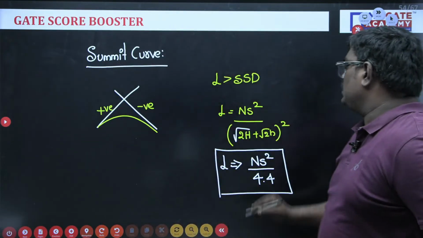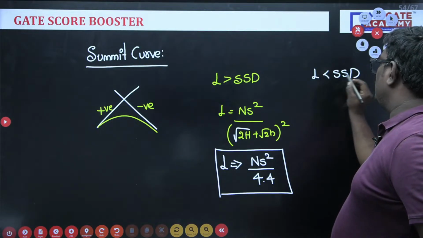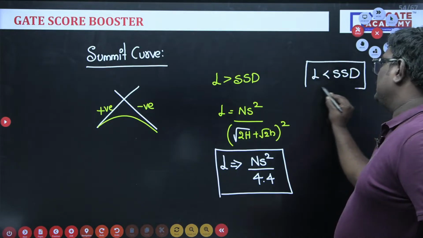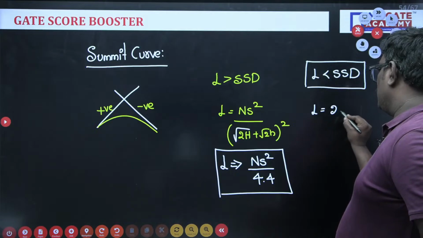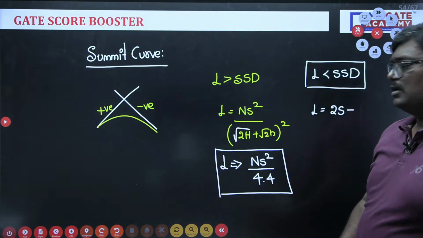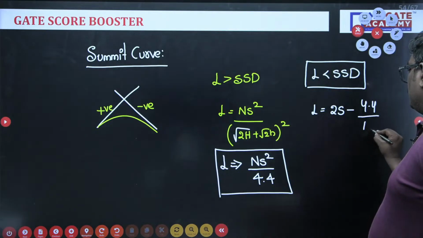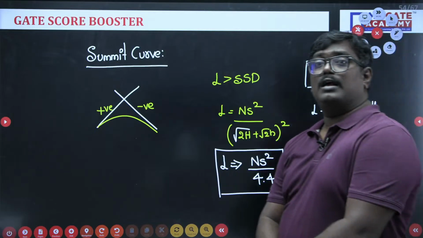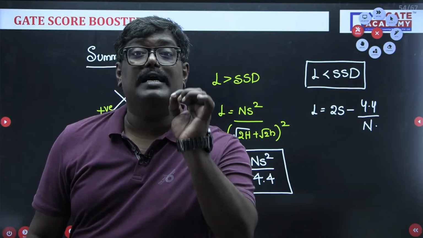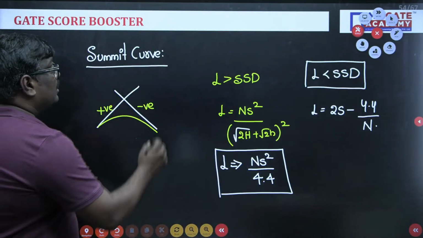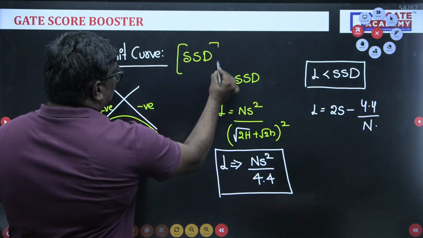Suppose if L is less than SSD, if the length of the curve is less than SSD, the length of the curve L is given as 2S minus 4.4 upon N. So these are the formulas for length of the summit curve, taking the stopping sight distance into account. This is very important. This is the length of the summit curve, taking SSD into consideration.